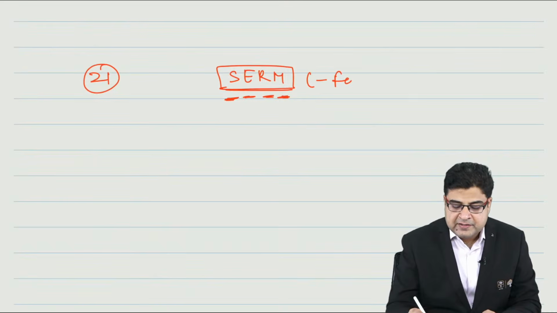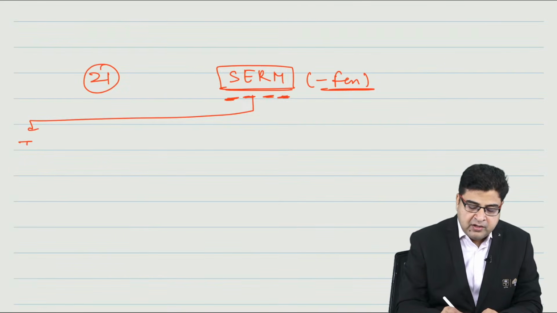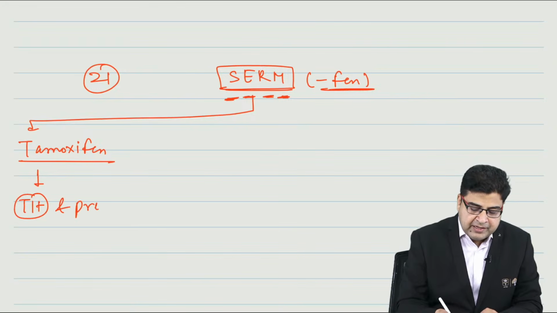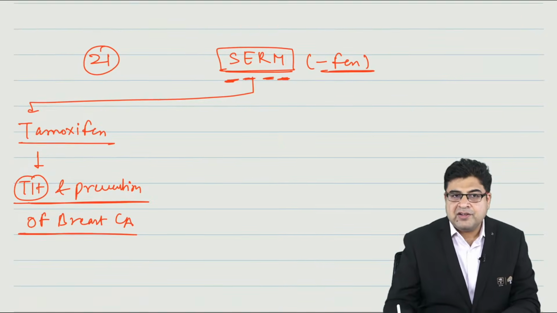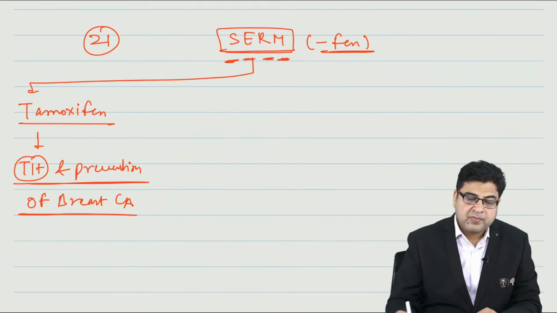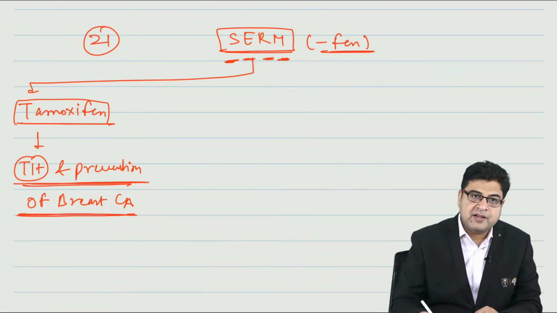All these drugs end with the word fen, like we have a drug tamoxifen. Tamoxifen is a medicine given for the treatment as well as prevention of breast cancer. So for treatment and prevention of breast cancer, I will use the medicine tamoxifen.